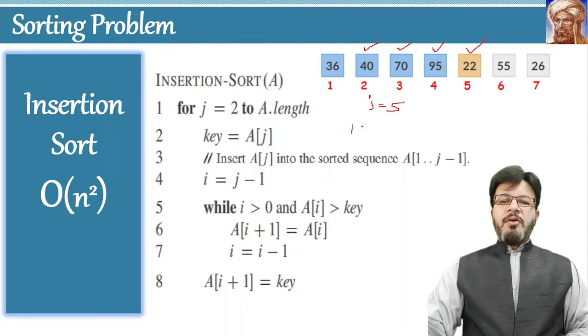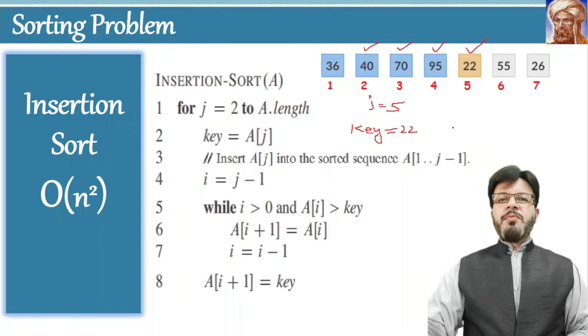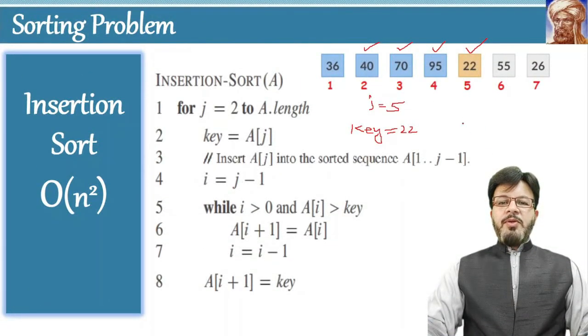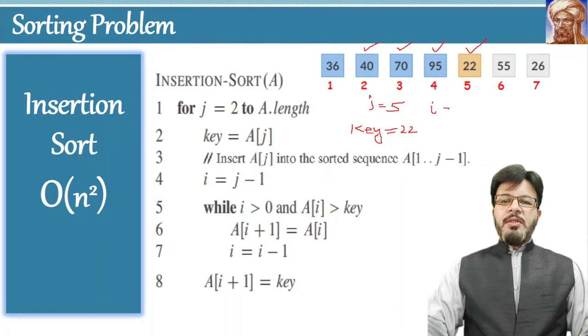Therefore, the value of key will be 22. What will be the value of I? Obviously, if the value of j is 5, then the value of I will be 4 as shown over here.